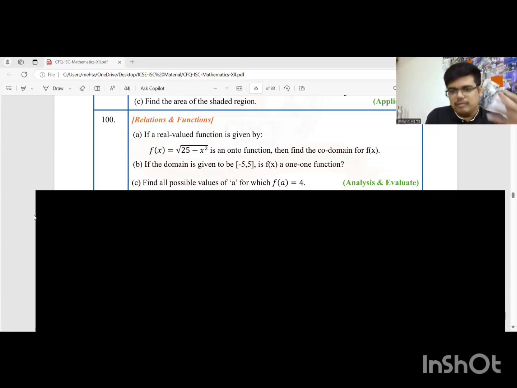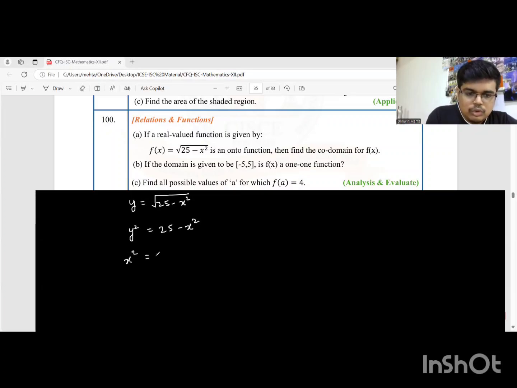Range means the values of y. This is actually based on your grade 11th concept, find range. I hope you recall the procedure. We'll start with y is equal to root of 25 minus x squared. Currently, y is the subject. You have to make x the subject. So when you square both sides, it's y squared equal to 25 minus x squared. So x squared is equal to 25 minus y squared. So x is equal to root of 25 minus y squared.